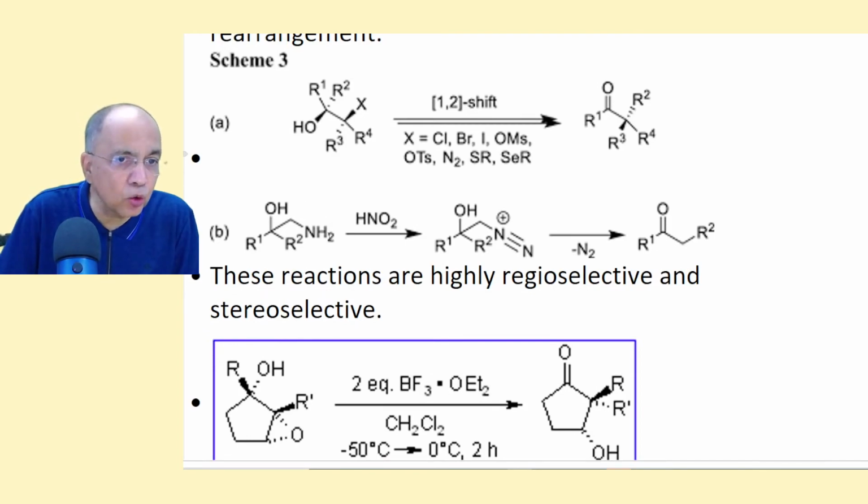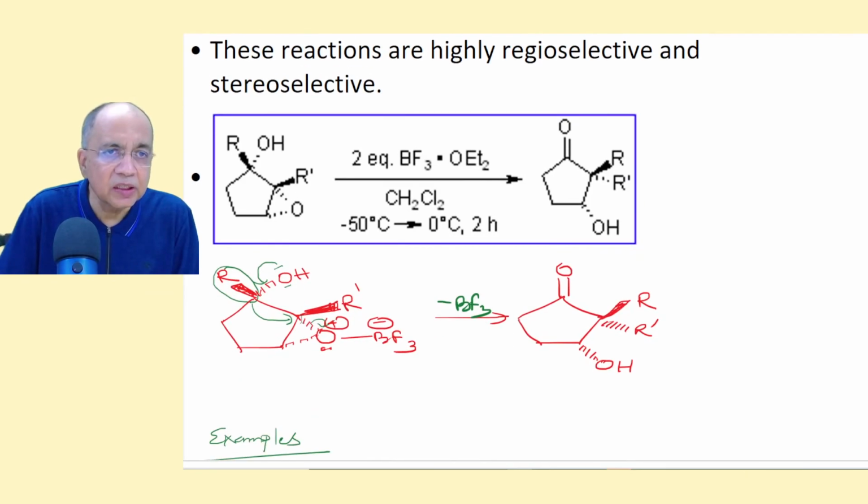So if it is an amino group and you are using nitrous acid, sodium nitrite and HCl, then it will form the diazonium group, N triple bond N plus, and the leaving group becomes nitrogen gas. So this group goes, forming a carbocation, and often the carbocation is not formed. In a one-step process, this comes here, forms a double bond, and a group migrates which has a greater migratory aptitude to this carbon. So it becomes R1, C double bond O, CH2, R2, or the other way around depending on the migratory aptitude.